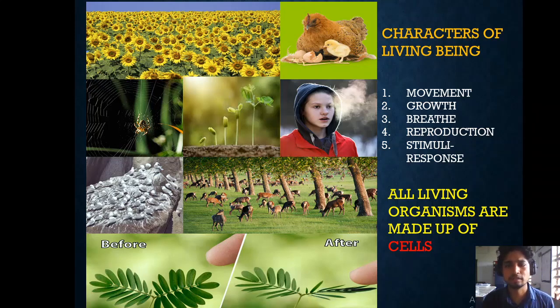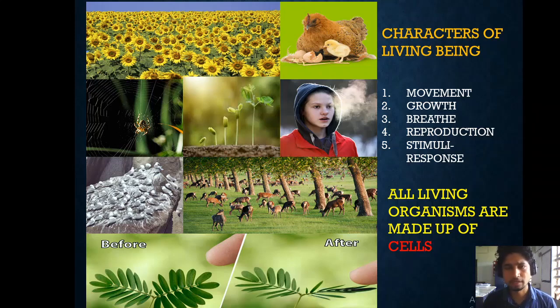And above all these, all living organisms are made up of cells, and this is very, very crucial. Every living organism, from the single unicellular organism to the highest evolved organism, is made up of cells. So cells are a very important criterion to say that it is a living organism.